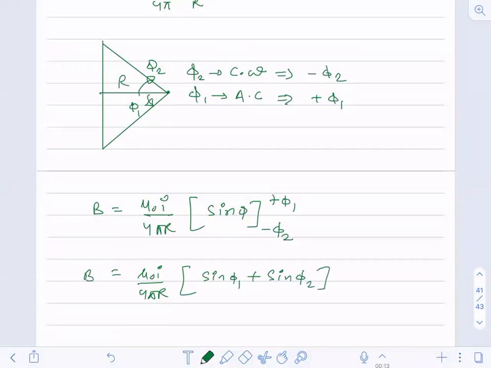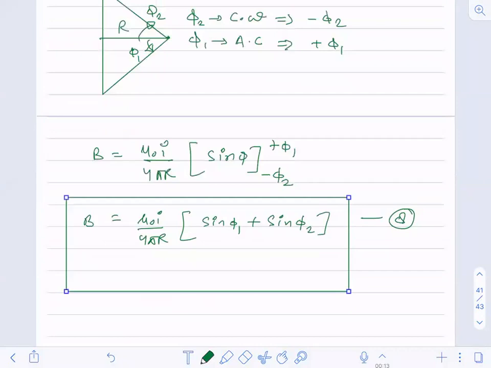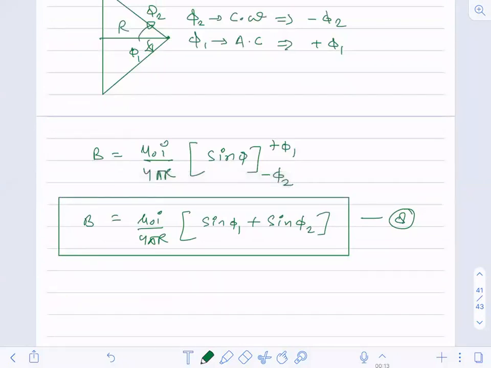So due to the complete wire, a straight finite wire, the magnetic field due to that wire at point P is given by equation number 8. Just see this equation: mu naught I upon 4 pi r within brackets, sine phi 1 plus sine phi 2. This is the magnetic field at point P due to a straight wire.